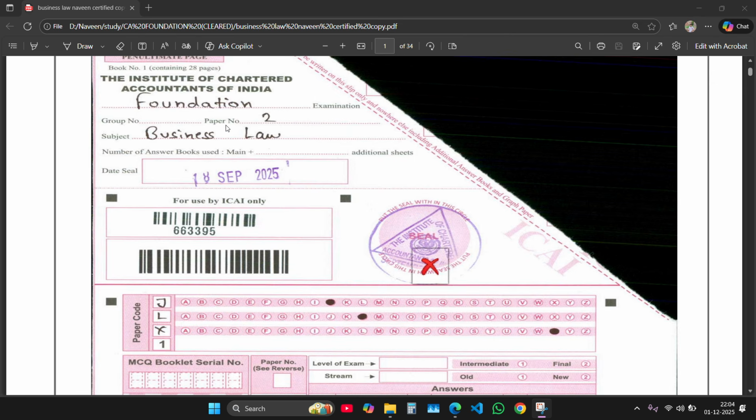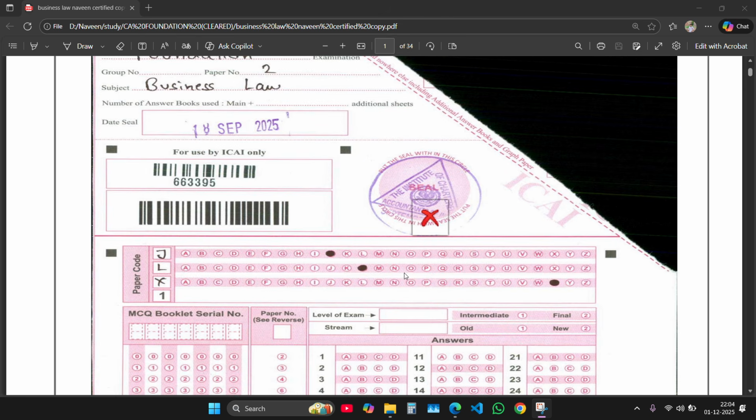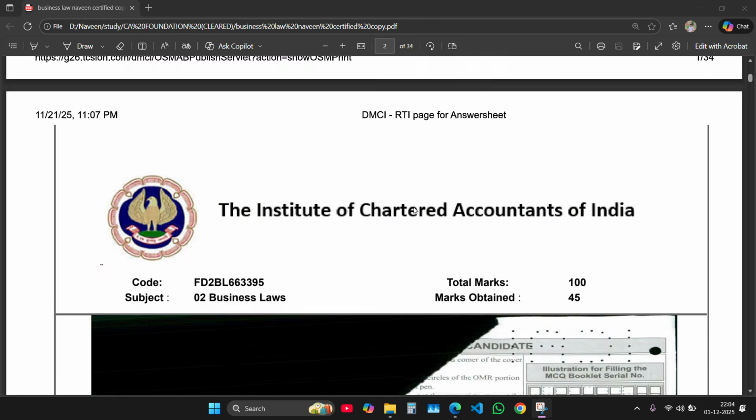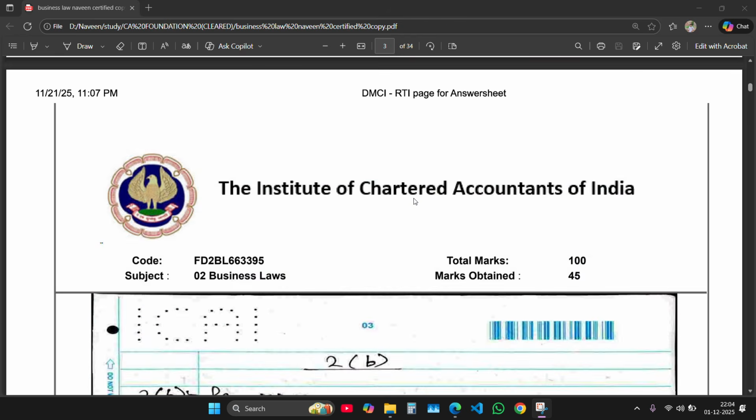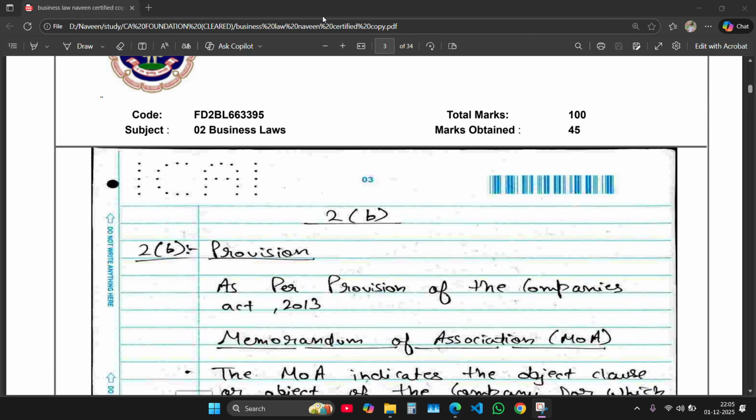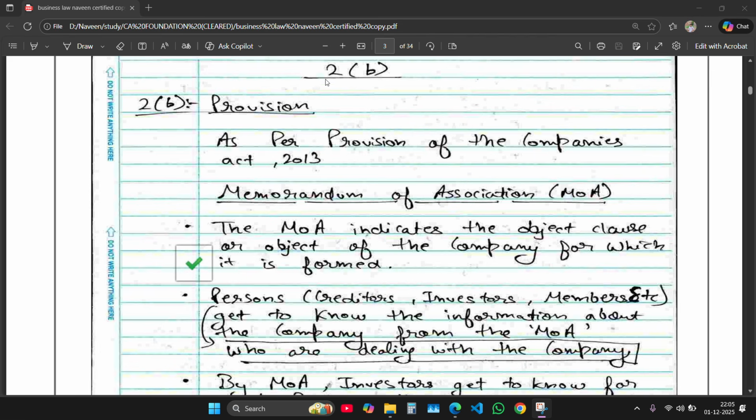So Foundation Business Law paper number 2, the date was 18 September. I don't know why they crossed the sign. Let's move to the other pages. The first question that I attempted is 2B. Instead of attempting the first question, I attempted the second because I was very confident to do it.